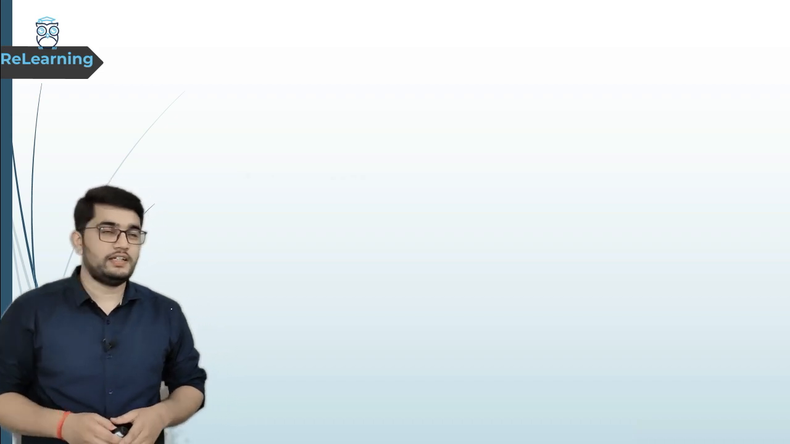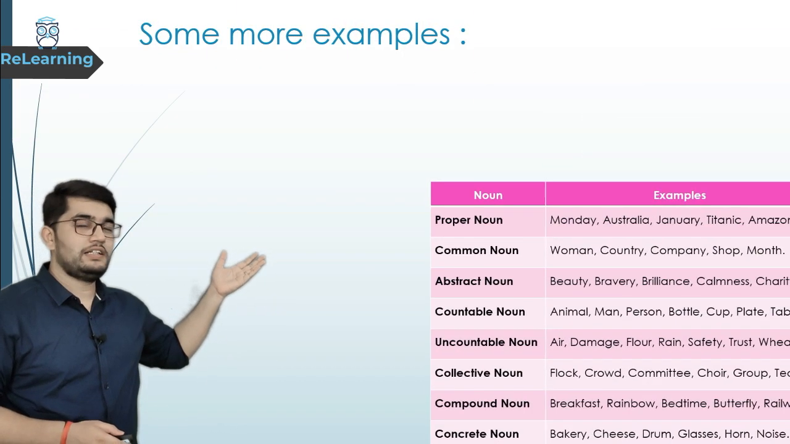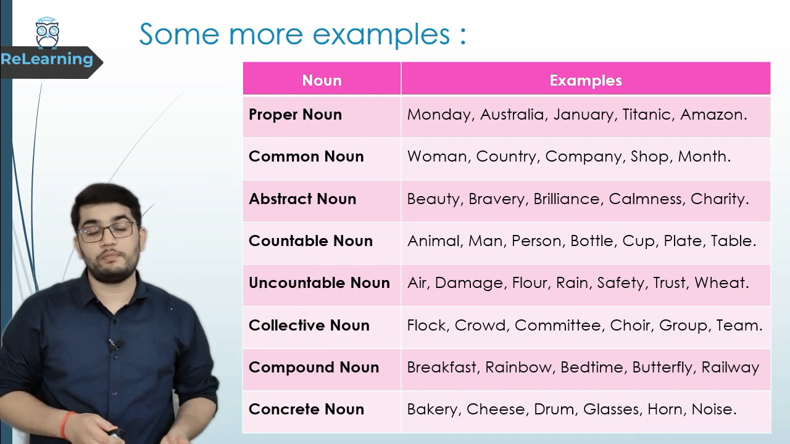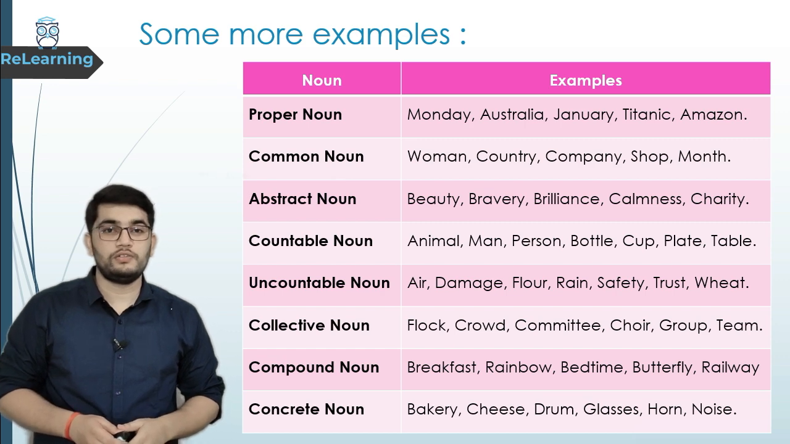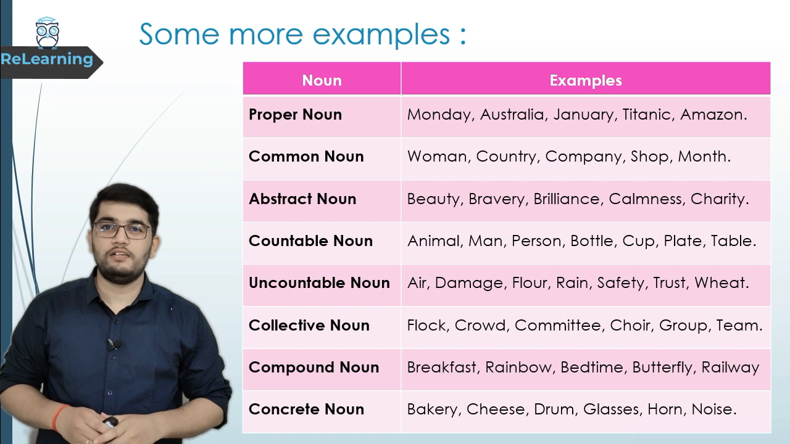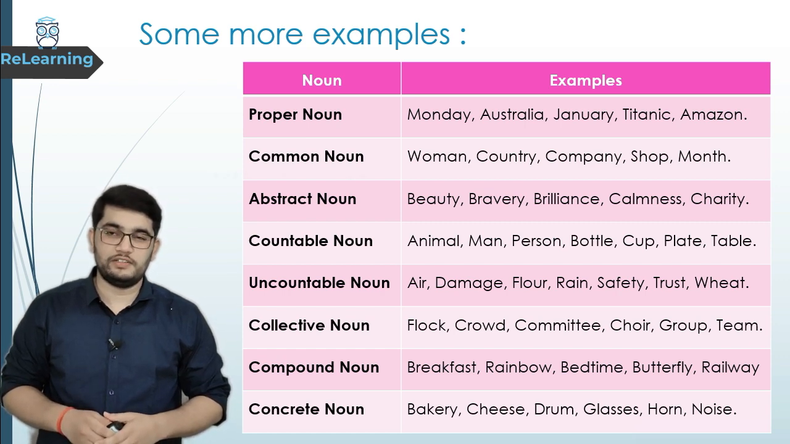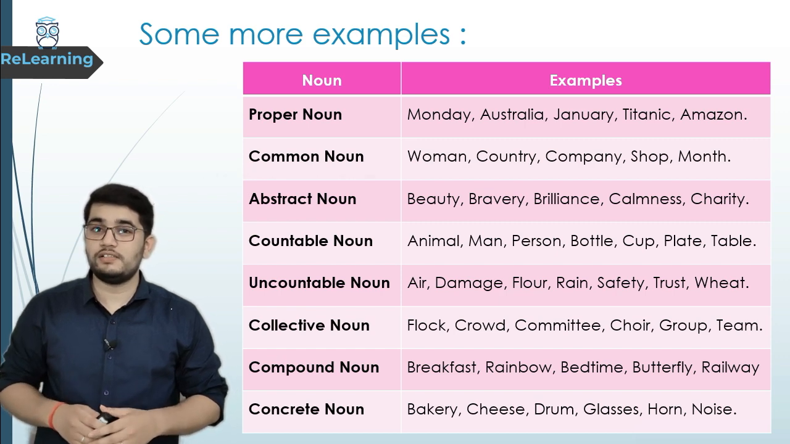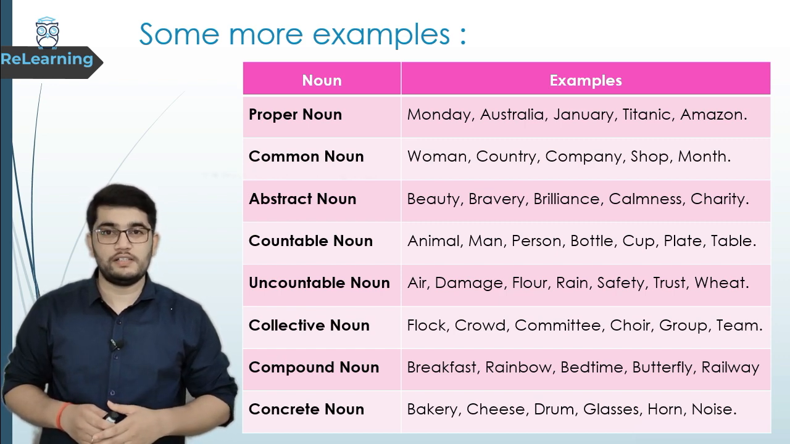Lastly, let's revise the topic once again. Here on the screen we have a chart. In this chart there are all the kinds of noun and various examples of them. Okay, so the first one we have is proper noun. Examples are Monday, Australia, January, Titanic and Amazon. Now all these words are used as proper nouns in sentences.